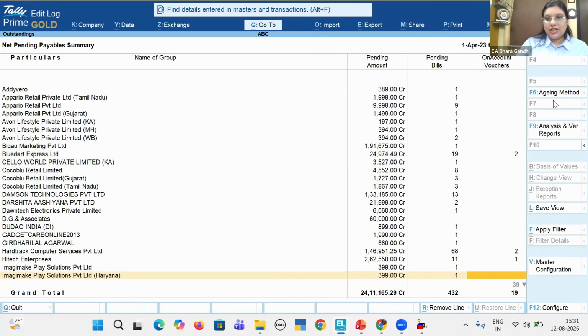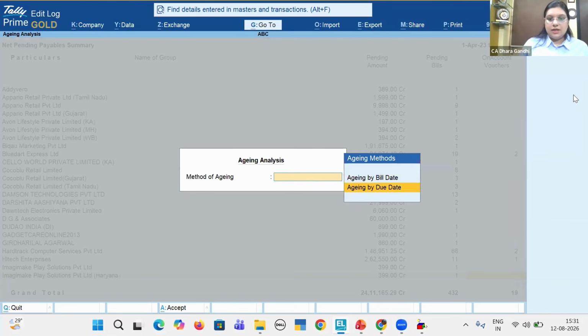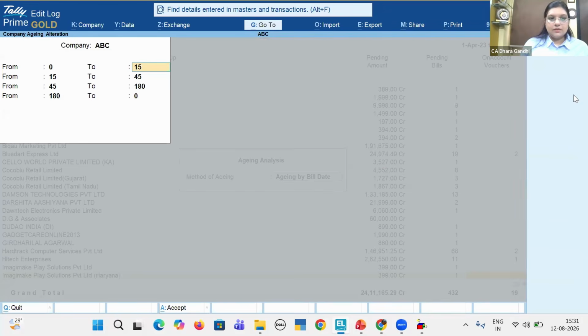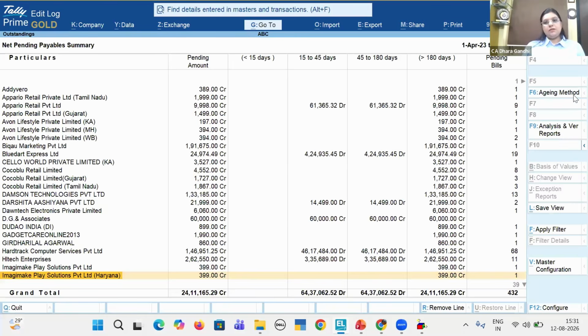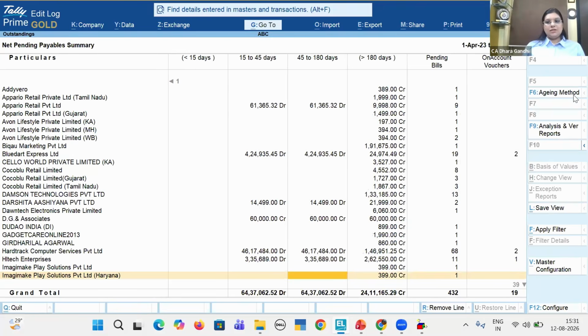Here only you can check aging analysis. I want to check aging analysis by bill date: the 15 days rule of MSME, 15 to 45 days, 45 to 180 and more. So this is the entire aging-wise payable summary.